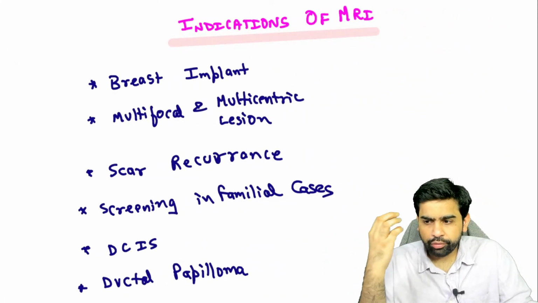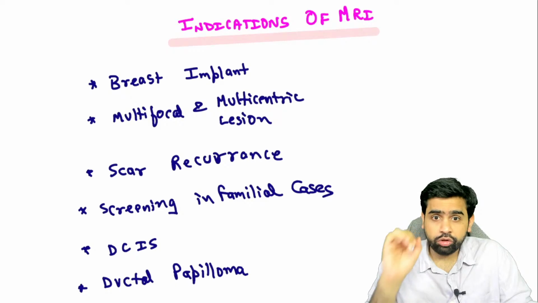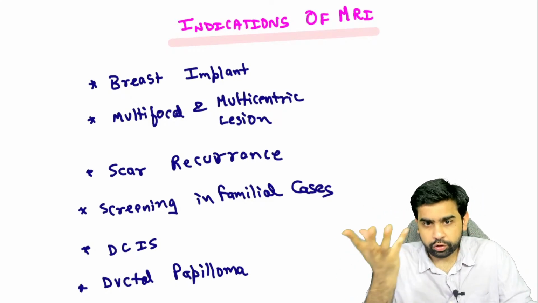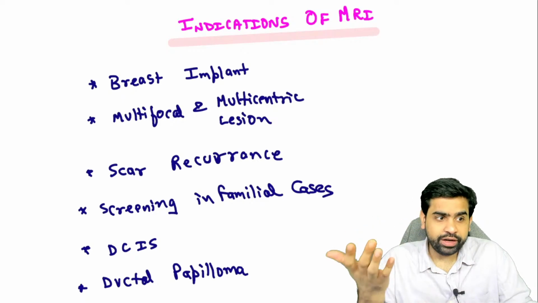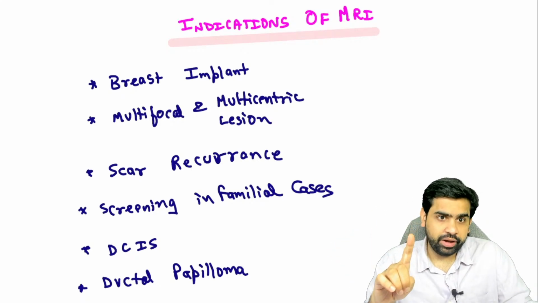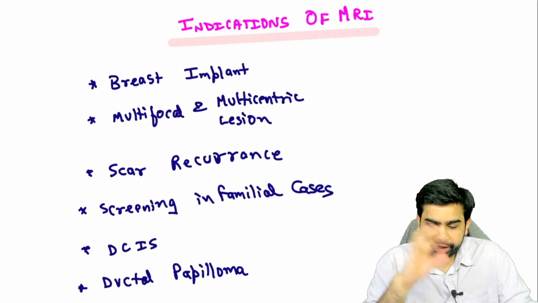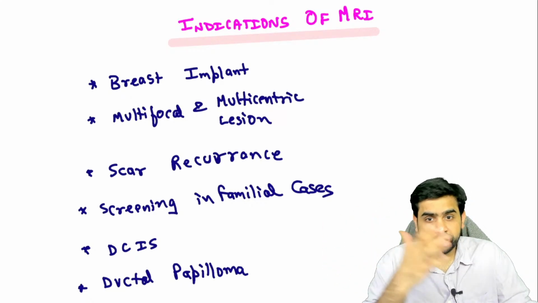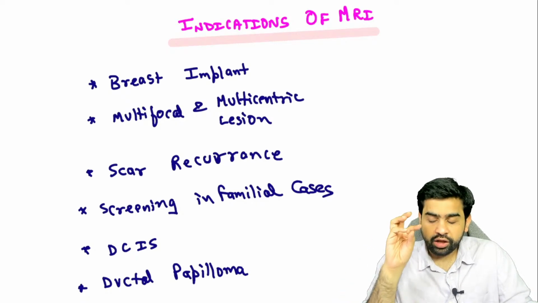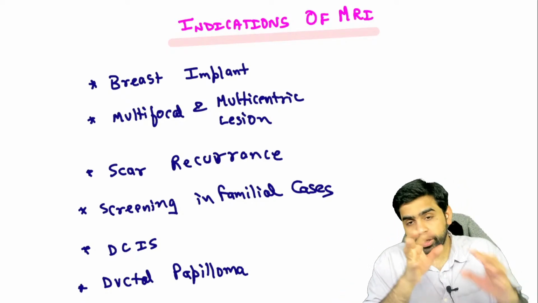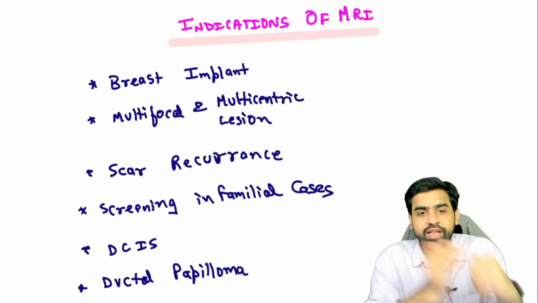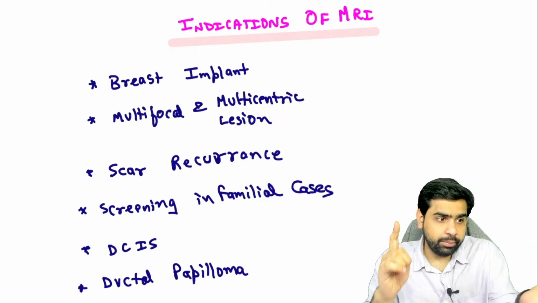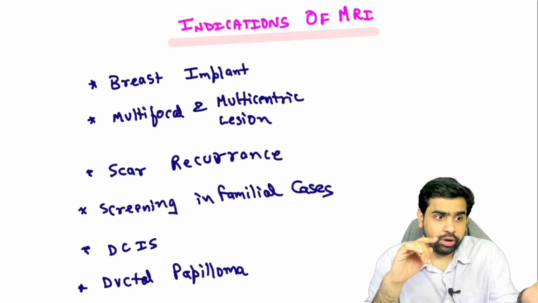Now they keep on asking you, what is the indication of doing an MRI? Straightforward, you should remember these particular 6 investigations, very, very important. Breast implant: if there is a patient with a breast implant and you want to evaluate that patient, definitely you'll have to get an MRI done. Then to look for multifocality and multicentricity. Why is this important? Whenever we are talking about a breast conservative surgery, if the lesion is unifocal, limited to one particular quadrant, then only are we able to perform a breast conservative surgery. In that scenario, this is very, very important. I hope you are able to understand this point.